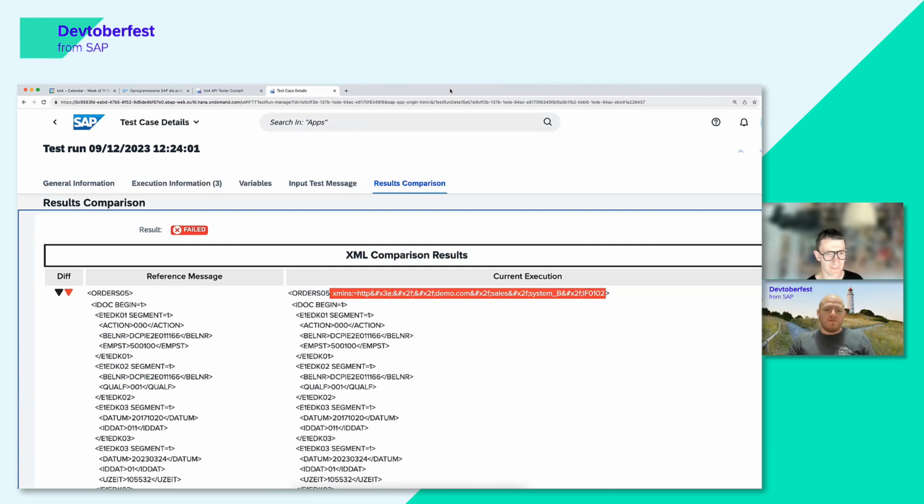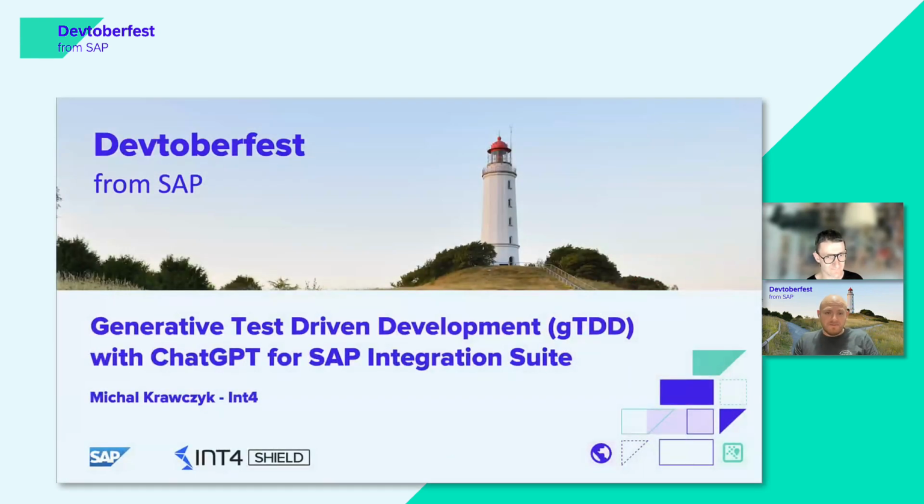So would it be possible to provide this as an input to Int4 as well, so that it can generate that? Okay. So for new mappings, for completely new integration flows, it works exactly in the same way.